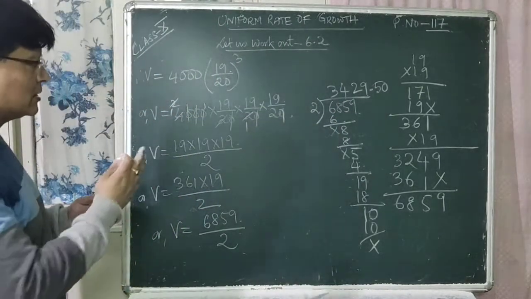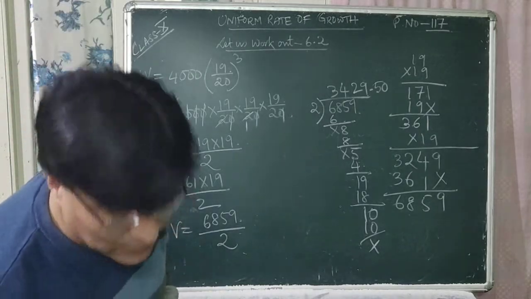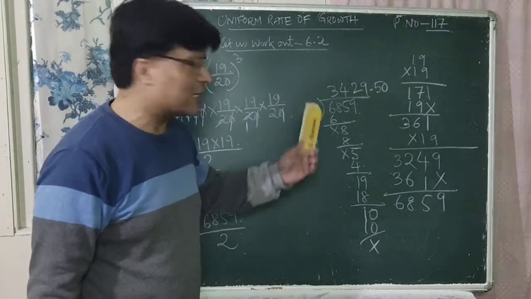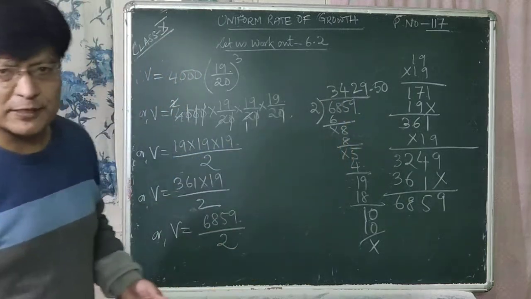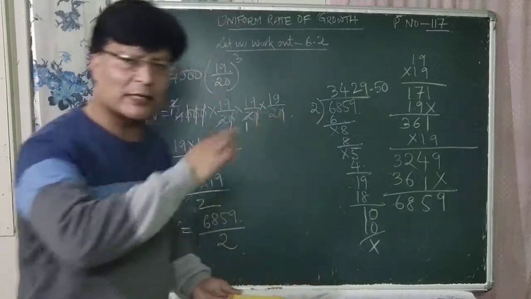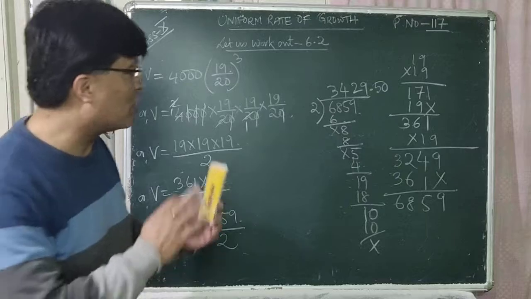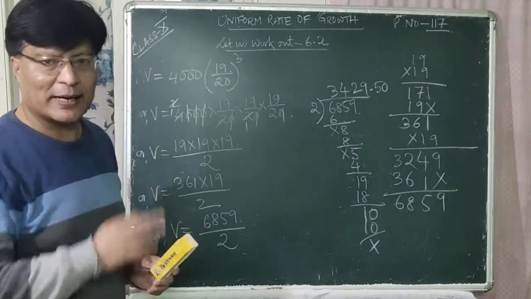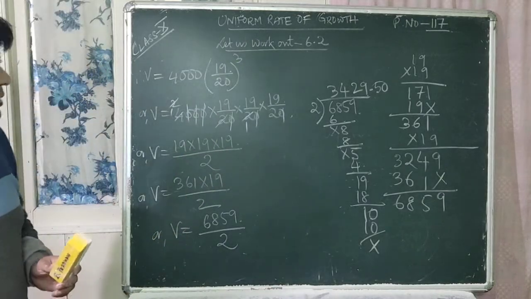Okay. So this is the case of the electricity bill, isn't it? That is just like a price. So it is rupees. So that's why you have to add 0 after 5. That is 50 paise. So if there is only one figure after the decimal point, you add 0 at the end, because it is the case of a price, it is the case of money. That's why it is 50 paise.